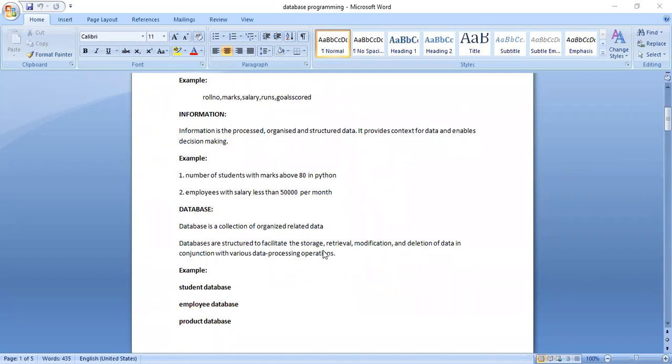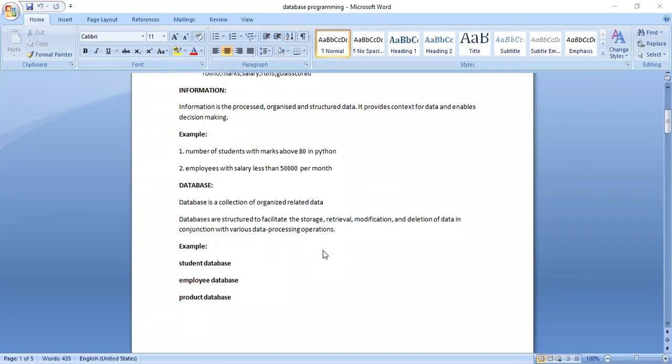Now we'll go to the third one, known as databases. What is meant by a database? A database is a collection of related data which is organized. Usually that should be organized, and it will be known as a database. For example, a student database. What will be there in the student database?